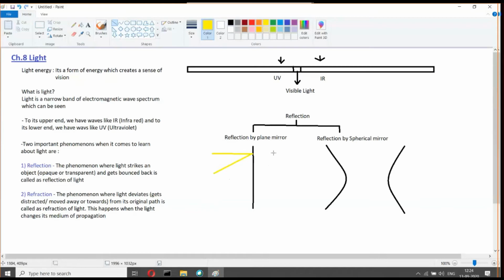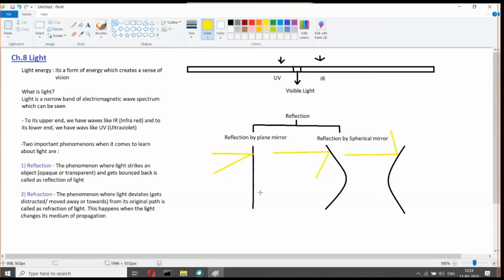Over here also you will get some line, and that gets reflected. It is different for different examples. A plane mirror is very plain, it has no curve.